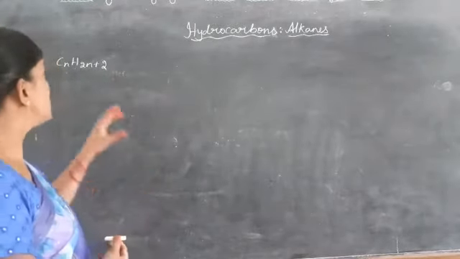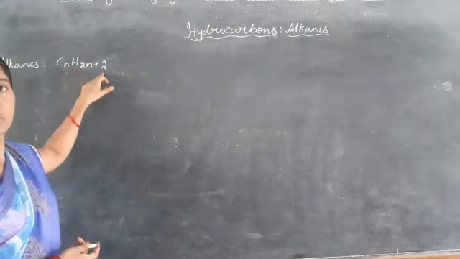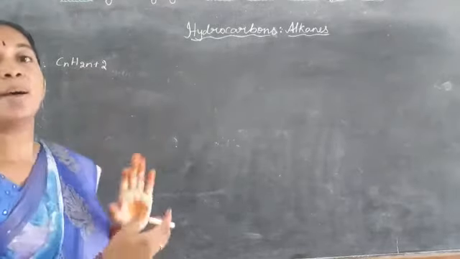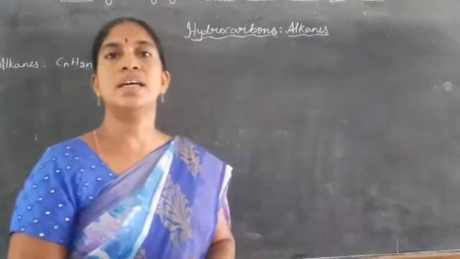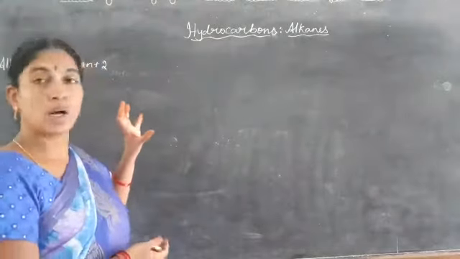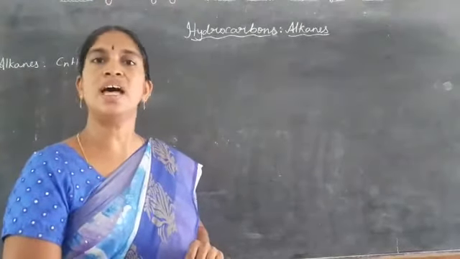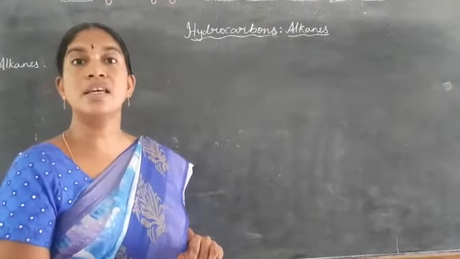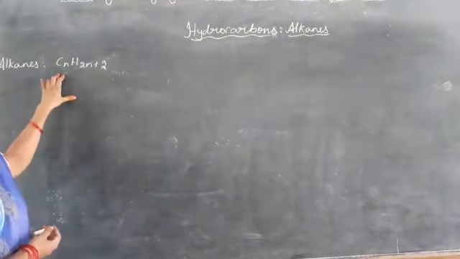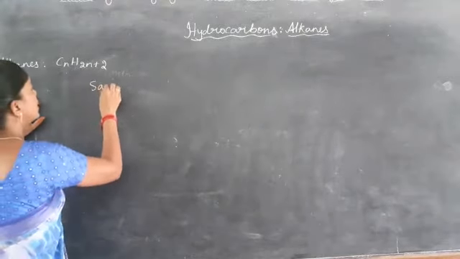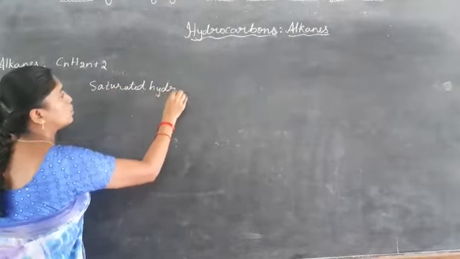If you observe this formula, for each carbon there are more hydrogens, and the carbon gets its tetravalency. In the alkanes, the carbon is satisfied with the hydrogens by single bonds. As it is satisfied with single bonds, these alkanes are called saturated hydrocarbons.